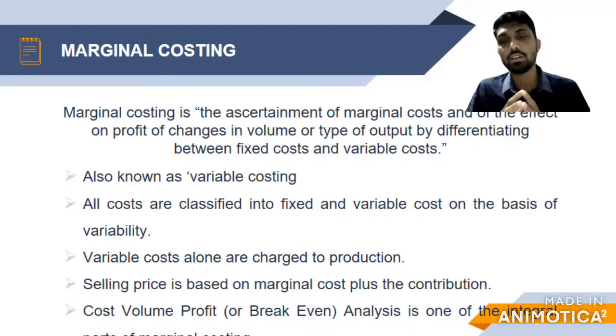So that is the reason it is also called variable costing. Fixed cost is not taken into consideration while calculating the marginal cost. All costs are classified into fixed and variable cost on the basis of variability. Variable costs alone change in proportion to production. That means in marginal costing, fixed costs remain constant, and based on the units and the production, we change the variable cost accordingly. And selling price is based on marginal cost plus contribution.